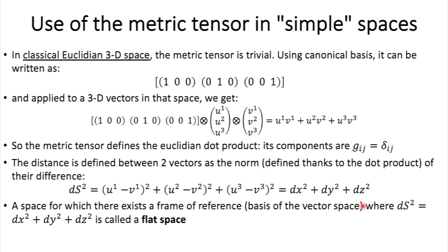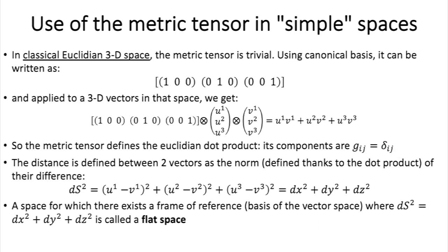Now, a space for which there exists a frame of reference where the s square is equal to this is called a flat space, and we'll use that definition. So another way to say it is that a flat space is a space where you can find a frame of reference with Euclidean coordinates, which means where the set of coordinates allows you to define a distance such as this one, here. And that means that there is a frame of reference where g_ij is equal to delta_ij for all points in the space, okay?